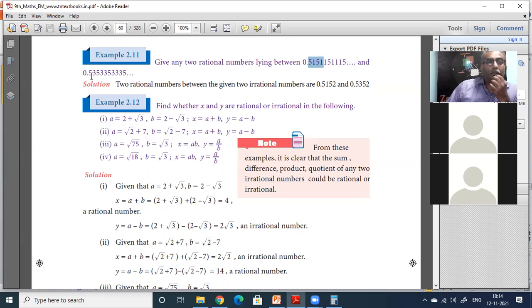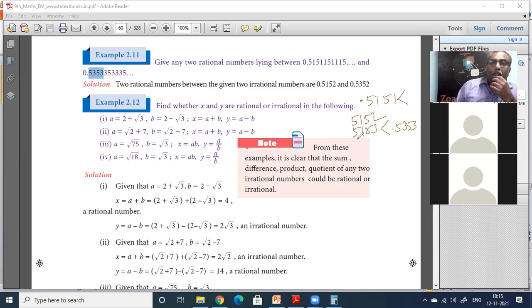You take only the first parts: 0.5151 is on the lesser side, and 0.5353 is on the other side. Forget everything else. Between these two you can get 0.5152, 0.5153, or even 0.5210 you can put.